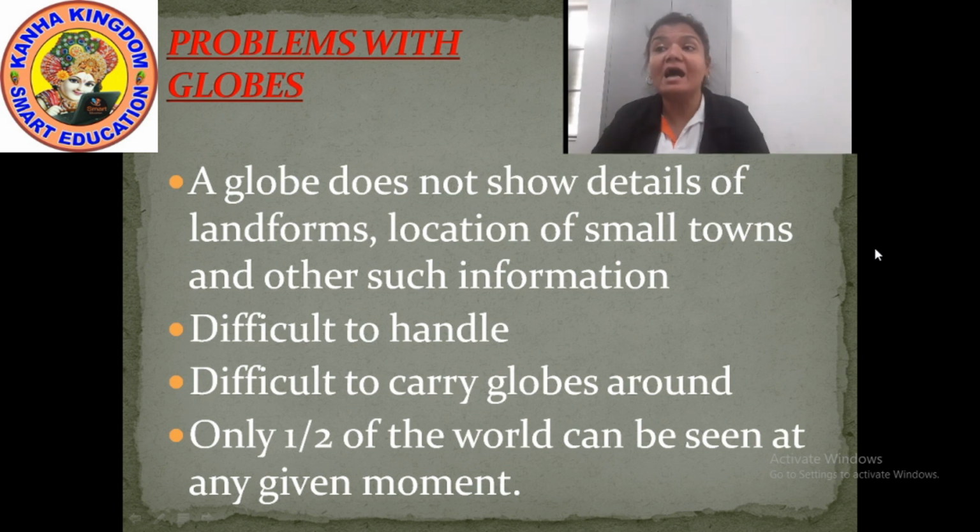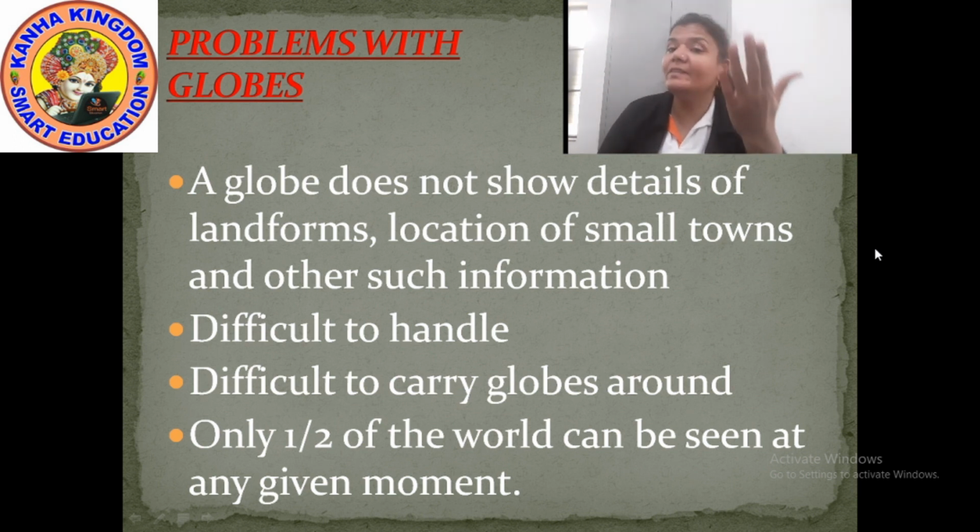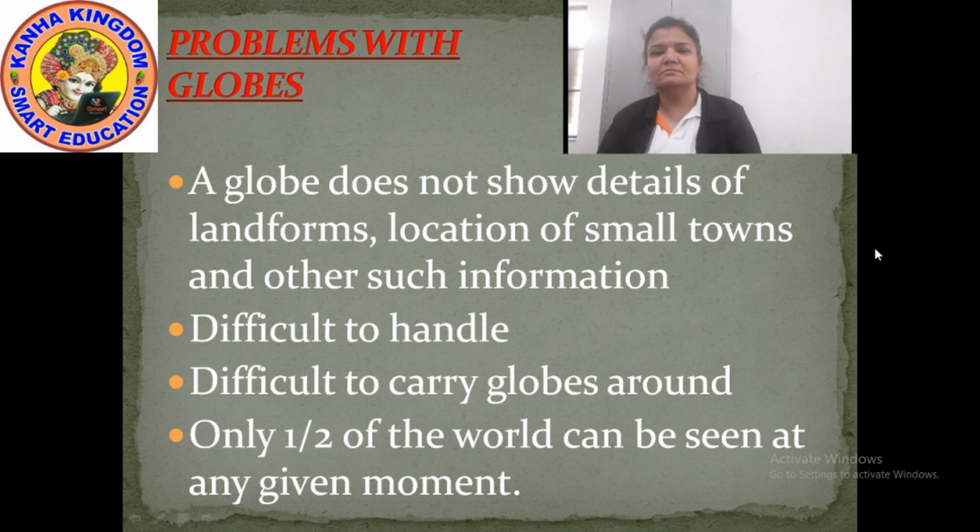And only half the world can be seen at any given moment. Here we can say that if on the globe you want to see our country, that is India, then you can't see the next portion of the globe. The portion which you see will be in the light, and the portion which you cannot see will be in the dark. Same happens.